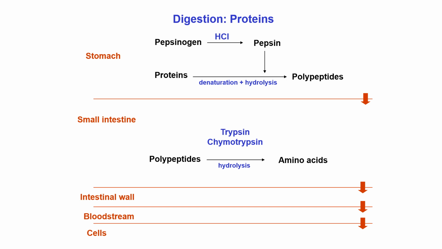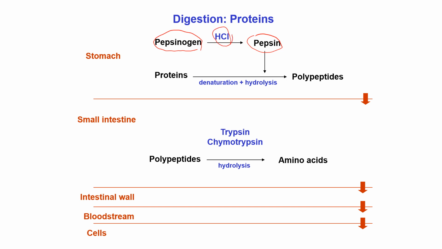When these proteins reach the stomach, an enzyme acts on the protein to digest it. That enzyme is pepsin. Pepsin remains as pepsinogen, and in the presence of hydrochloric acid, pepsinogen is converted to pepsin. This conversion from pepsinogen to pepsin is one kind of denaturation, but partial denaturation. Here hydrochloric acid acts as the denaturing agent.